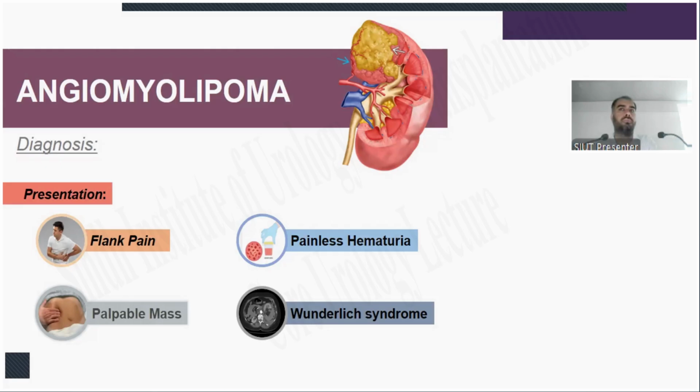When they rupture, the patient can present in shock in the emergency department or directly in the ward due to bleeding in the retroperitoneum. The patient is not having any hematuria, but she is in shock because of the massive bleed. Whenever this case is in our setting, we explore the patient. We have to end up with a nephrectomy. And do consider that these AMLs in a pregnant lady, in childbearing age, in females, are not unilateral. Mostly they are bilateral.